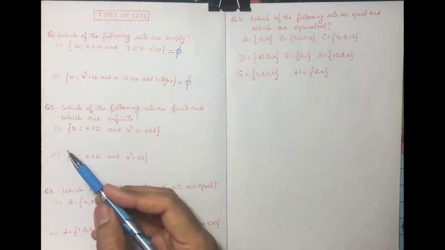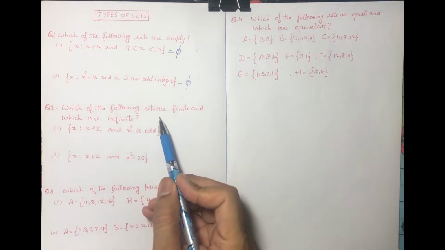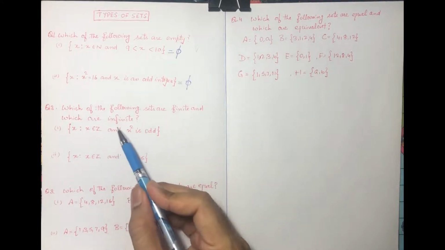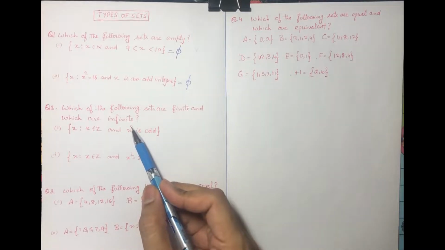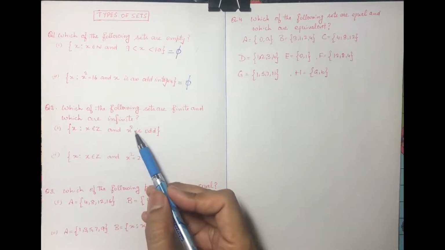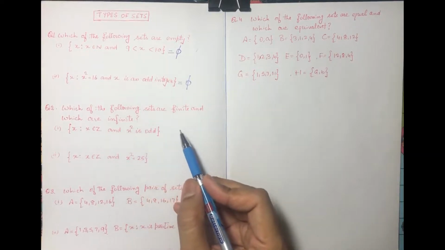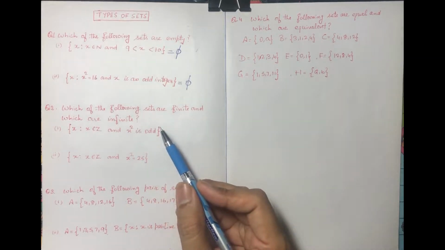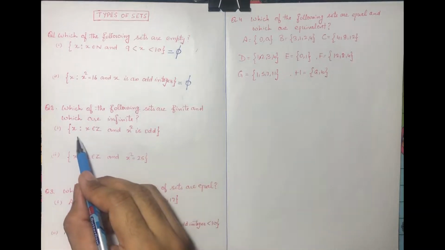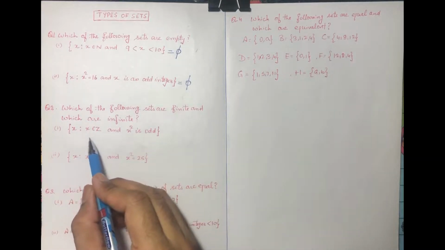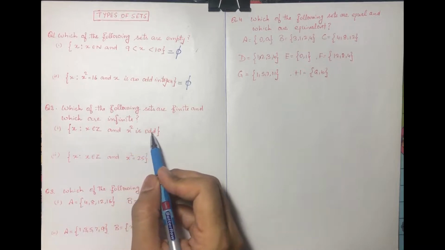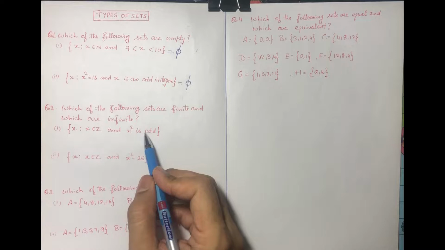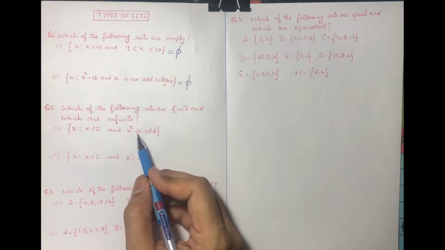Now next question, which of the following sets are finite and which are infinite? So again we have a short revision of definition. Finite set is having finite number of elements whose order is finite. Infinite means if set is not finite then it is infinite. Now first question, x is an integer and x square is odd. So is there any integer whose perfect square is odd?